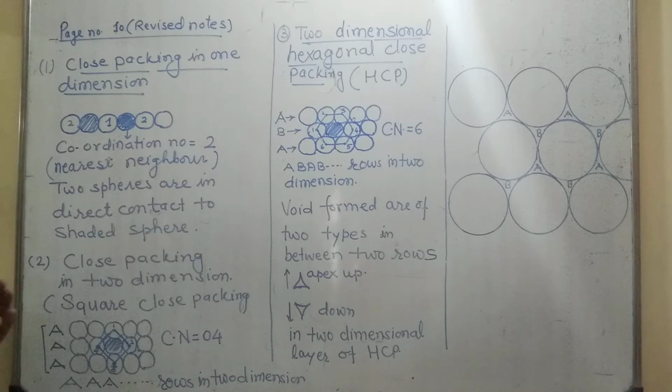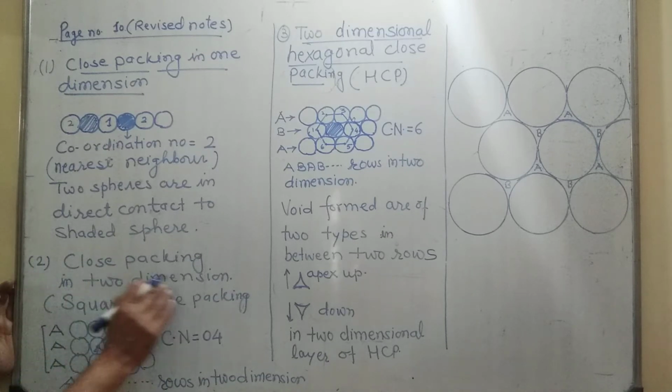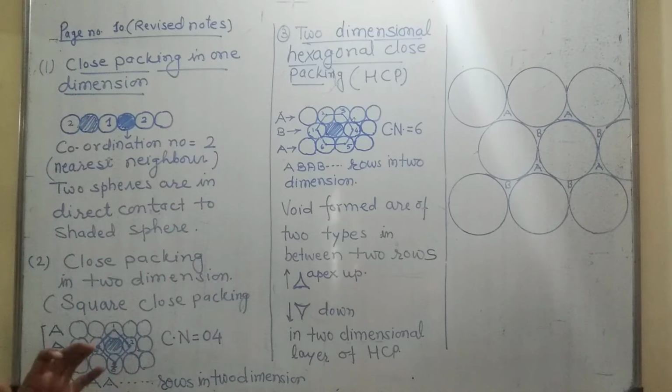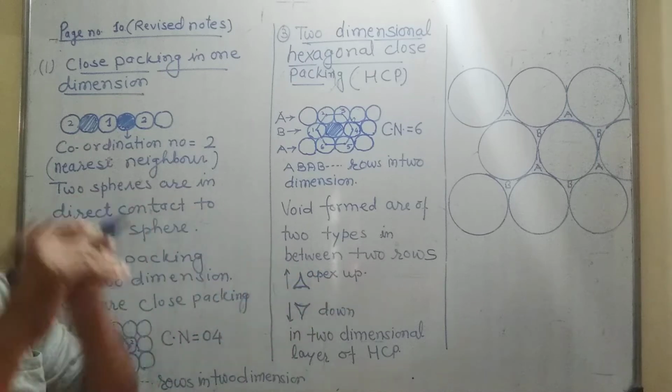Now the second way, the close packing in two dimensions. In two dimensions there are two ways to arrange the particles. That means in a crystal structure there are two types of arrangement in one plane.